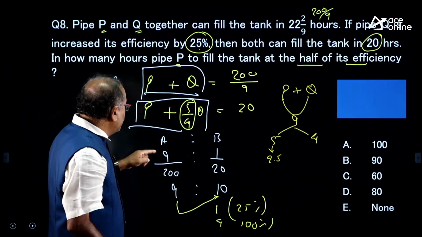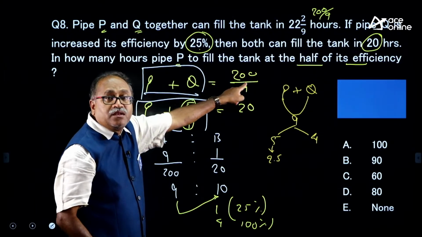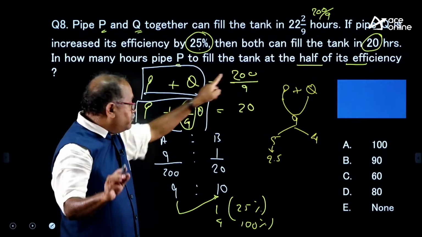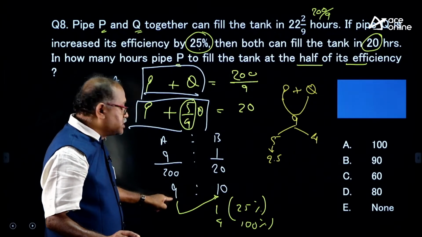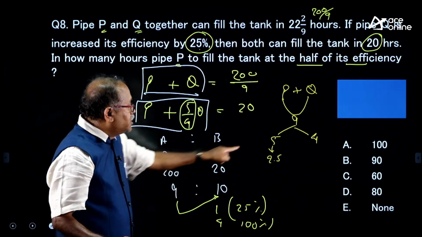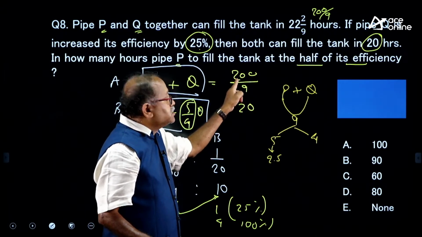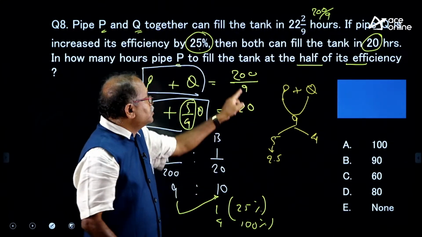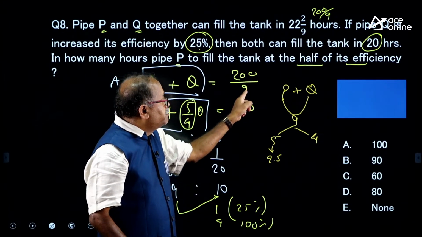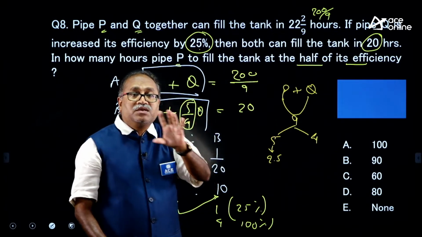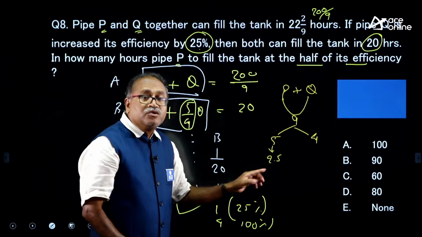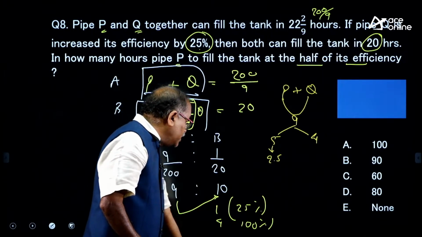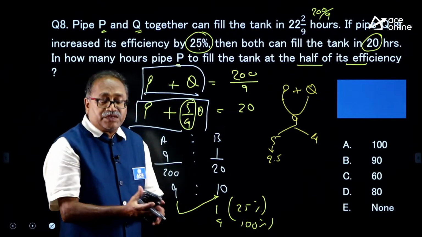I know that P plus Q together can fill the tank in 20 by 9 hours. And what is their efficiency? Their efficiency is 9. So, time into efficiency is the work. So, you know the work now. The 200 by 9 into 9 is the work, divided by 2.5. You will get the number of hours P will take with half of the efficiency.